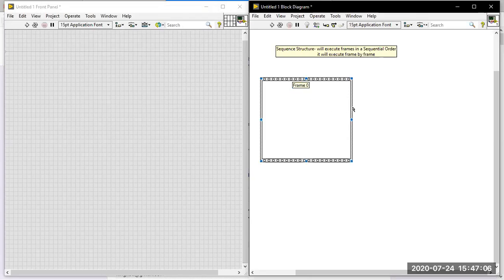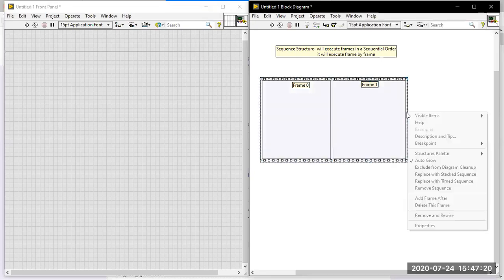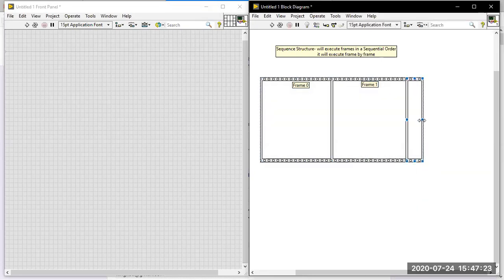If you want to add one more frame, right click on that frame and go for add frame after. So this is frame 1. Frame 0, frame 1, then I'm taking one more frame. This is going to be frame 2. Frame 0, frame 1 and frame 2 will be available over there.